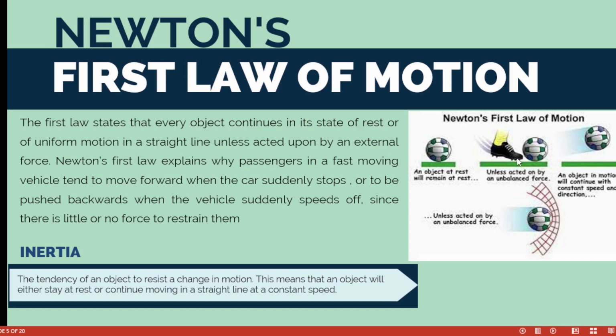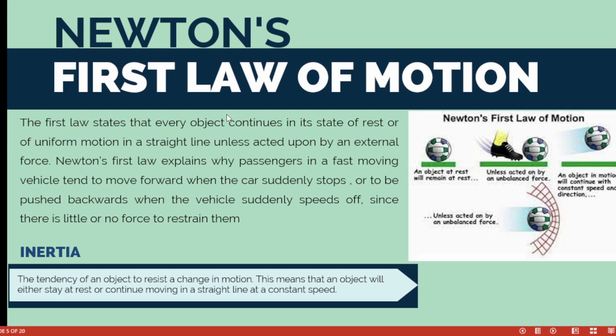Have you seen it? The foot, an unbalanced force, and the object is continuing in motion. You see this foot now pushed the ball and the ball continued to be in motion, and it will continue to be in that motion unless acted on by an unbalanced force. Have you seen that this force is what is going to stop its motion? So this can allow it to move a bit far backward. So that is Newton's first law of motion.